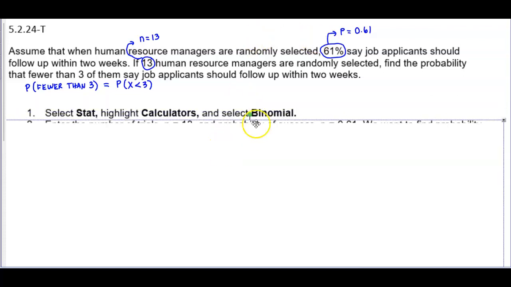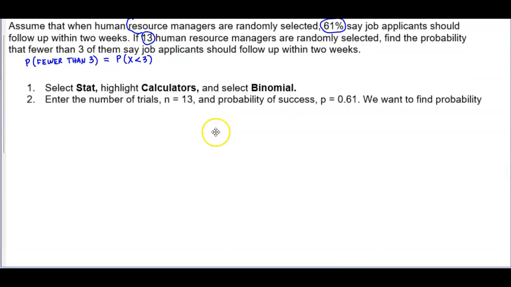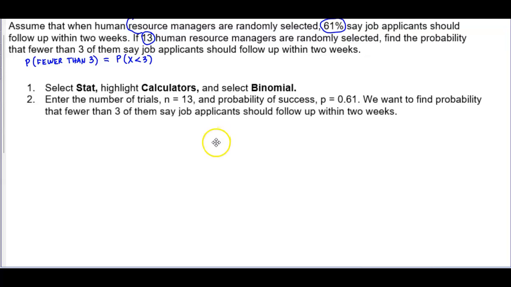So using StatCrunch, we're going to select Stat, highlight Calculators, and then select Binomial. We're going to enter the number of trials where n is equal to 13, and the probability of success, p, is equal to 0.61. And we want to find the probability that fewer than 3 of them say job applicants should follow up within 2 weeks. And again, the probability that x is fewer than 3 is equal to the probability that x is less than 3.